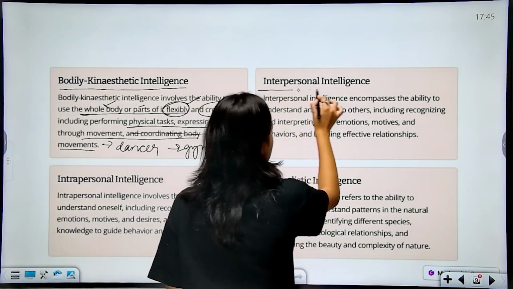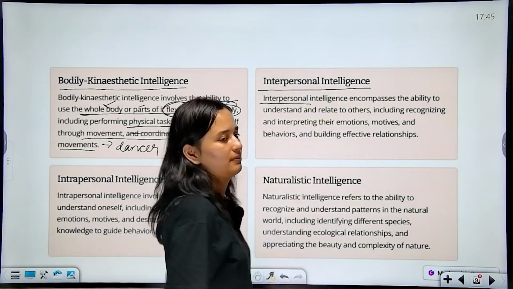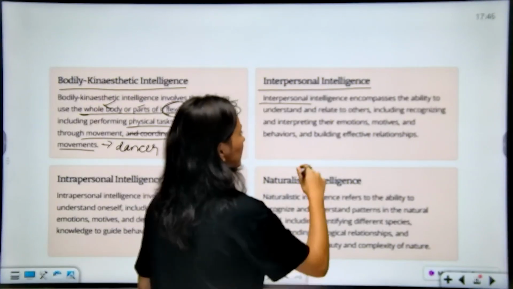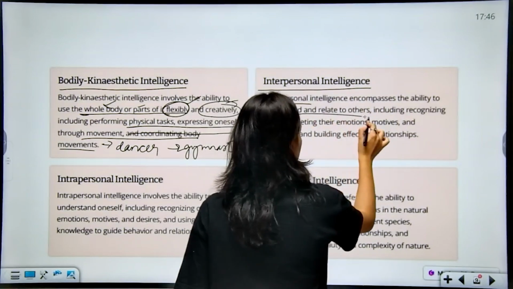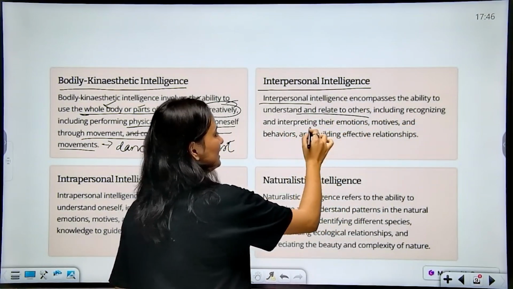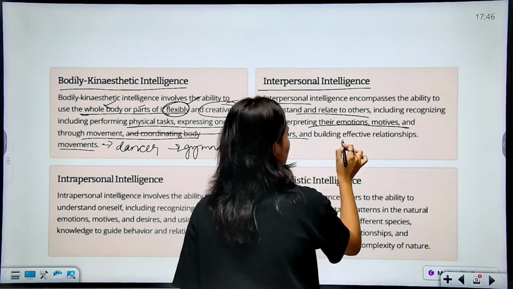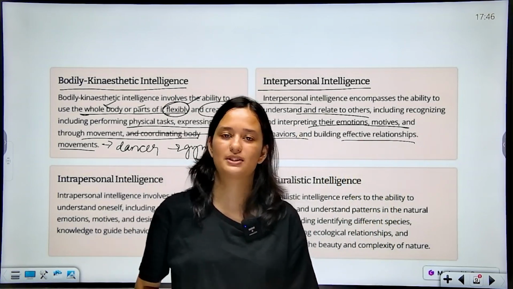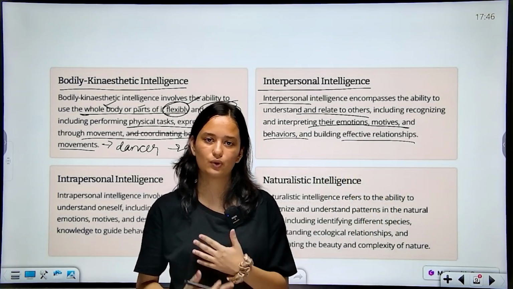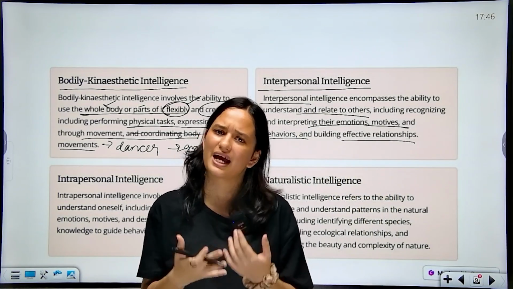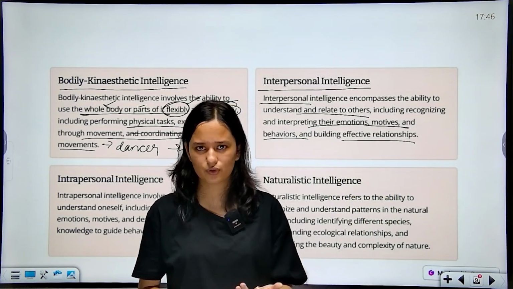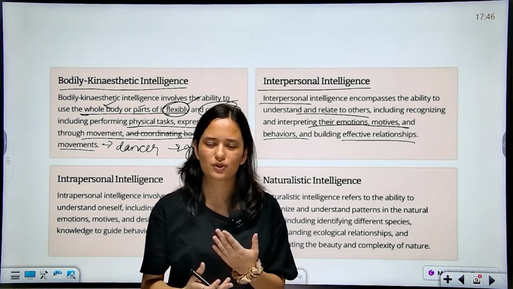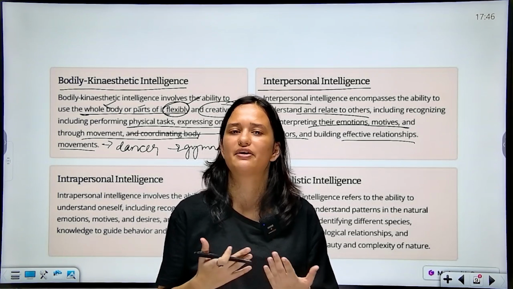Next, there is interpersonal intelligence. Now, what do you mean by interpersonal? It's between two persons, three persons. Interpersonal intelligence encompasses the ability to understand and relate to others, including recognizing and interpreting their emotions, motives and behaviors, and building effective relationships. How able you are to understand other individuals, if someone is having a problem, how well you are able to understand that, how able you are to sympathize with that person, empathize with that person. So this basically assesses your ability to behave in a social relationship.